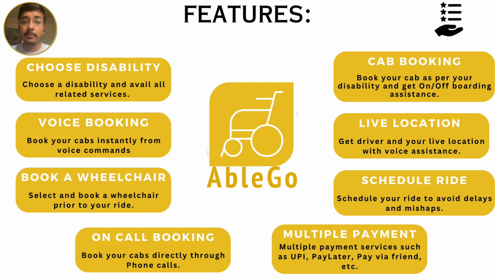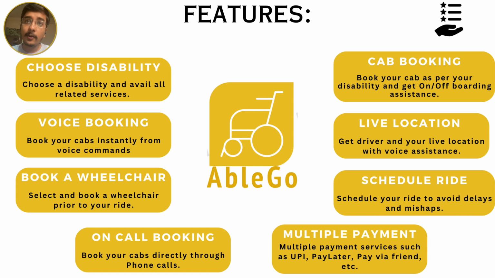Talking about the features which we will provide in AbleGo, users can choose their primary type of disability and avail all related services. Users can book their cabs instantly using voice commands. Users can select and book a wheelchair prior to their ride. You can book your cabs directly through phone calls with on-call booking. Get the driver's and your live location along with voice assistance.